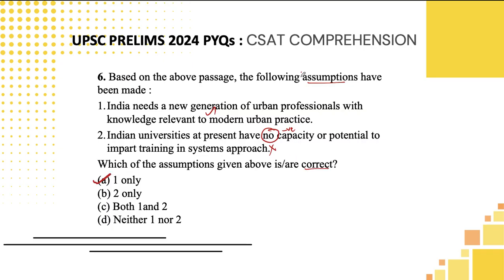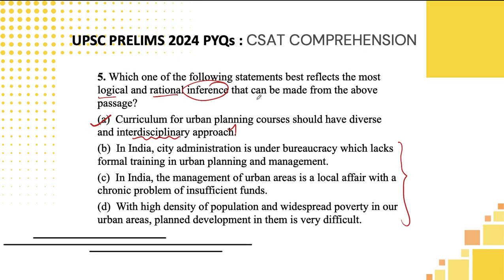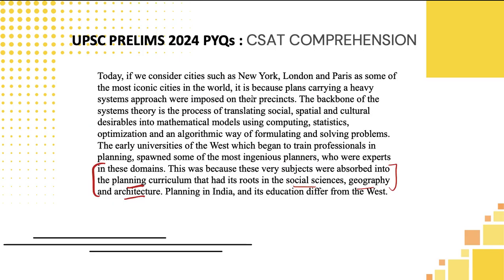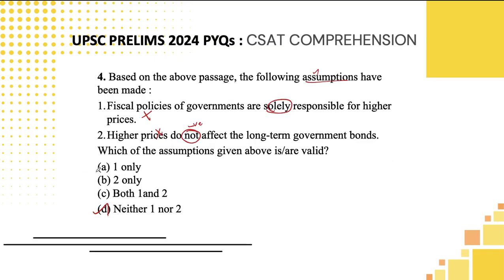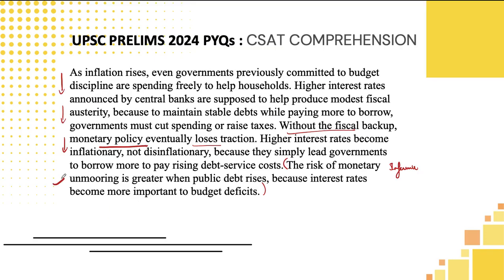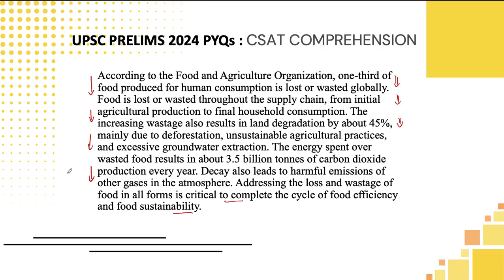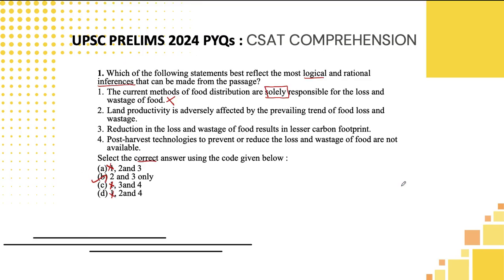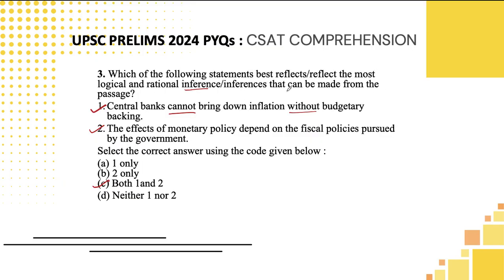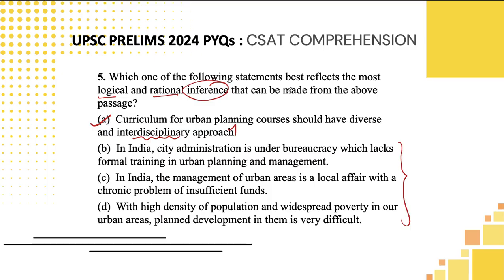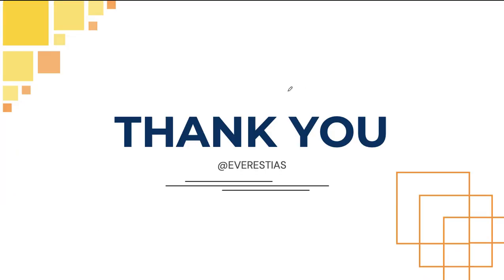So assumption statements you can easily arrive at the correct answer in less time. But for inference statements, the approach you need is to always pay attention to the last three lines in a passage, because that is where the UPSC examiner will be conveying the inference message. Once you have read the last three lines, you can easily pick the particular inference to be correct or wrong, and you also have to look at the extremity of the words used. If they use solely or only, then that is negatively worded and you can eliminate it. Otherwise, you can arrive at the correct answer easily, students.